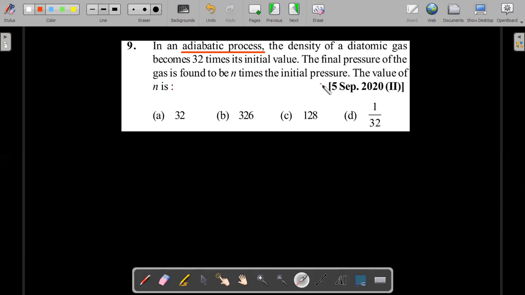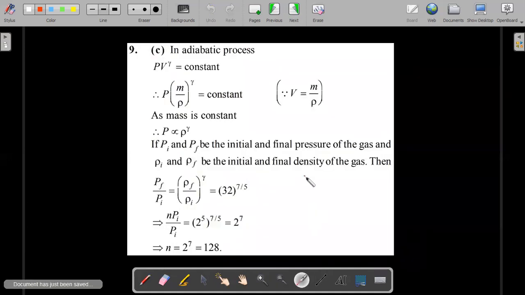I think you should know the expression for the adiabatic process, the famous PV^gamma equal to constant. You should be able to convert it into all the other state variables. This time we are talking about density. So let's move ahead. We can convert PV^gamma equal to constant by writing volume as mass divided by density, and therefore P is directly proportional to rho^gamma, or density to the power gamma, is another way for a constant mass gas to have an adiabatic reversible process.